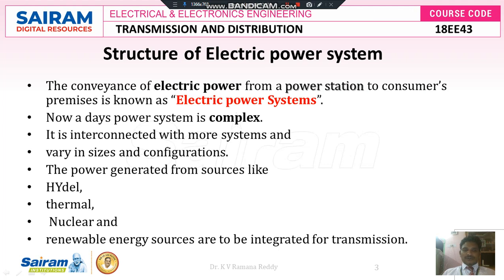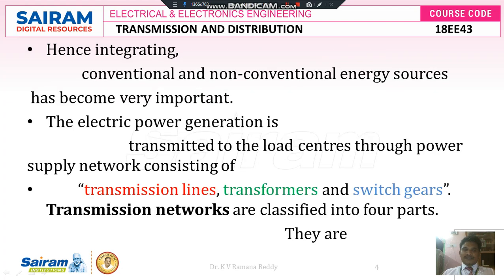Nowadays power system is so complex because it is interconnected with a large number of systems and varies in size and configuration. That means it deals with different amounts of voltage, current and power to transfer the electrical power. The power is generated from sources like hydel power stations, thermal power stations, nuclear power stations and renewable energy sources, which are to be integrated for the transmission system.